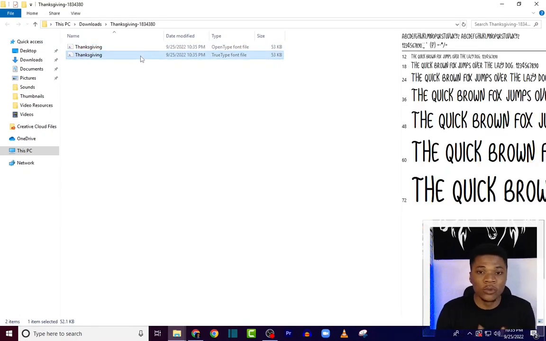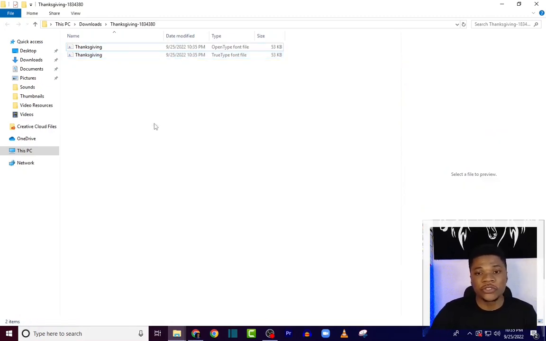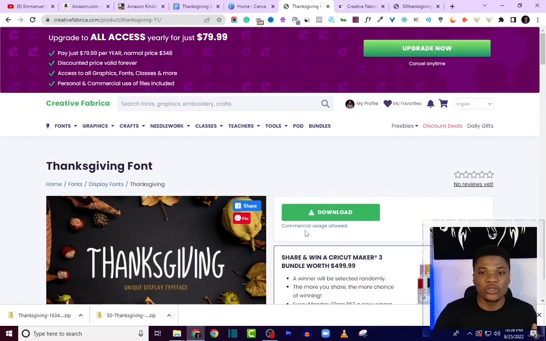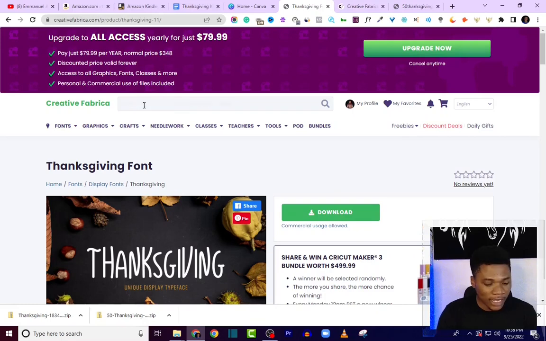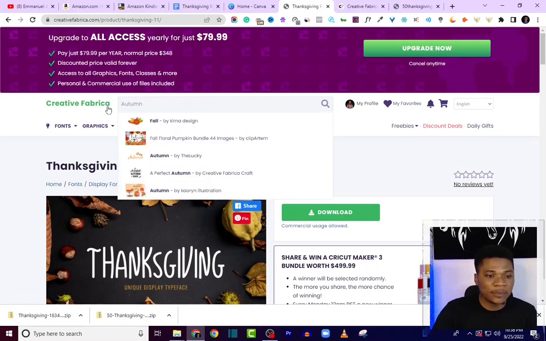The good thing is, once you have a Creative Fabrica subscription, you can download as many resources as you want to use, as long as your subscription is still active. Now I need to get one final thing from Creative Fabrica before we put our book together. And what I need to get is a pattern that I'm going to use for my book cover. So I'll come over to this search box again, and I'm going to type in autumn.